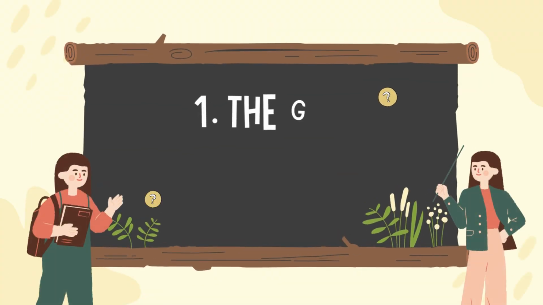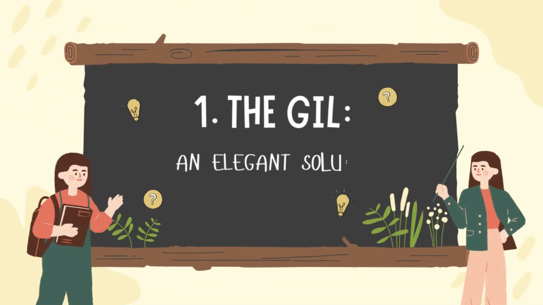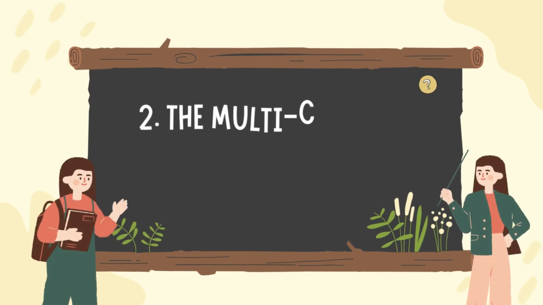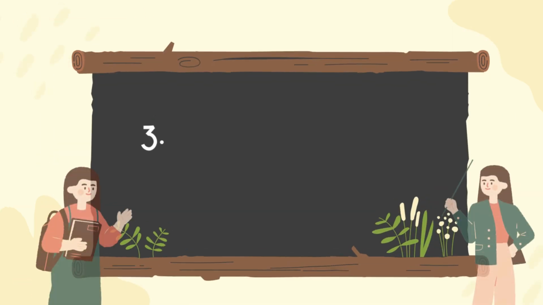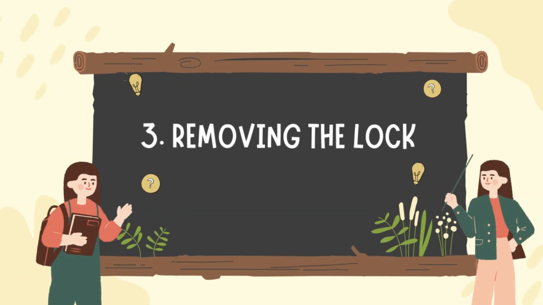First, we'll break down what the global interpreter lock actually is and why it was never a bad decision to begin with. Then we'll look at why modern multi-core CPUs turned this elegant solution into a serious bottleneck. After that, we'll explore how Python is removing the lock, including free threading, subinterpreters, and the real meaning of PEP 703. But here's the catch.